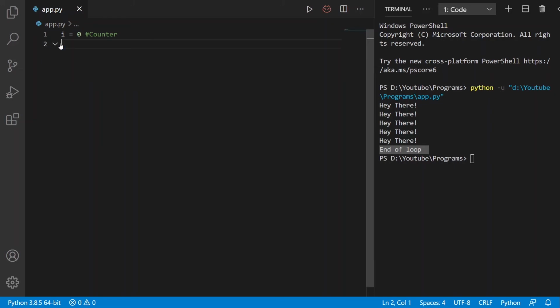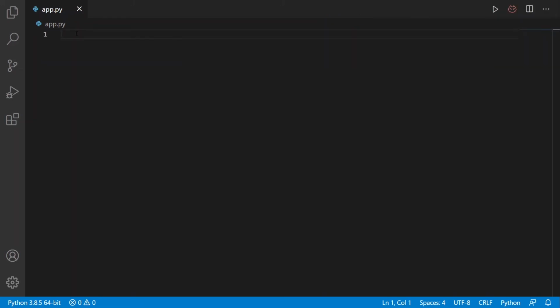And I will just remove this. First I will create a counter for the outer loop here. So I will write i = 0. After this, I will write while i is less than 5. Here I will create one more counter, that is j = 0. Write one more while loop: while j is less than 4.